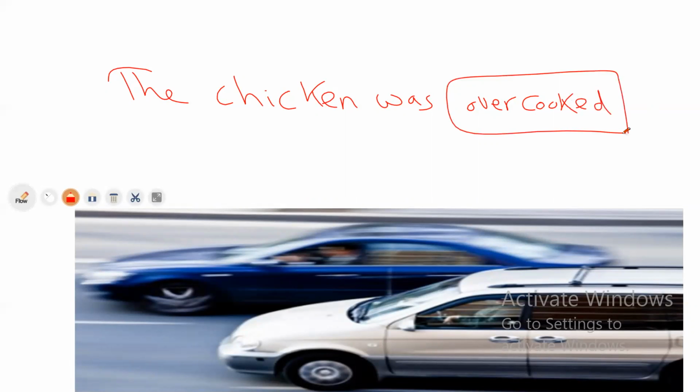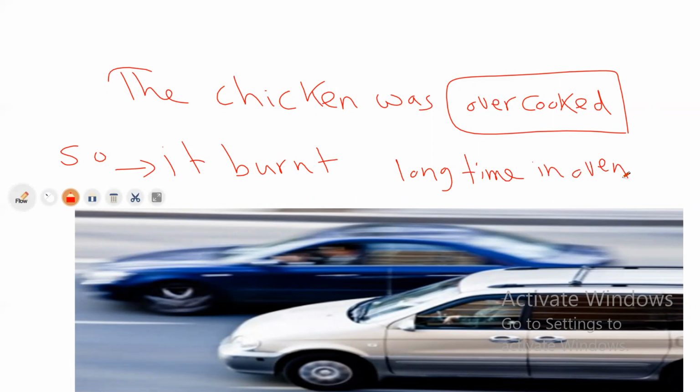What does the word overcooked mean? It burned. Overcooked means it took a long time during cooking. You can say in the oven. So it became burned, so you can't eat it now. It's not good for eating. So the word over here means too much to the verb cooked. So it was burned, so you couldn't eat it.